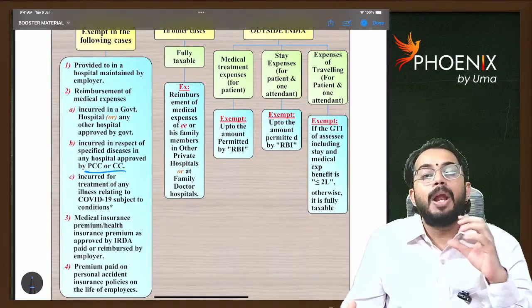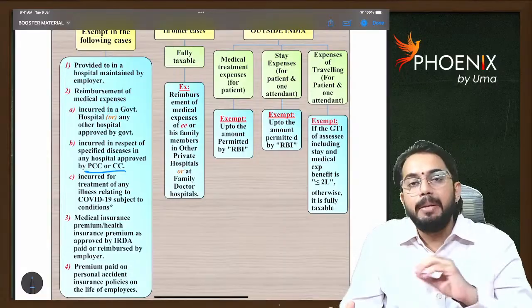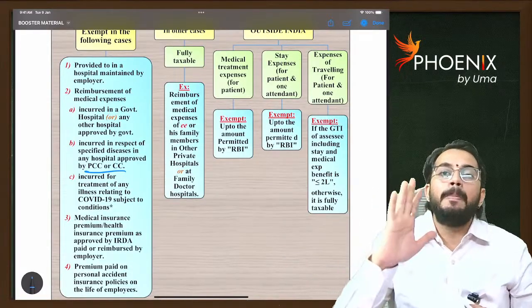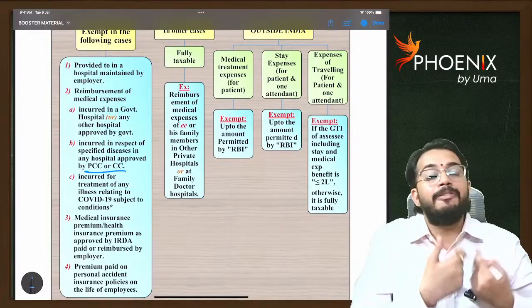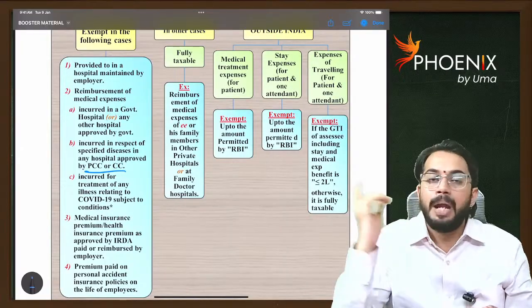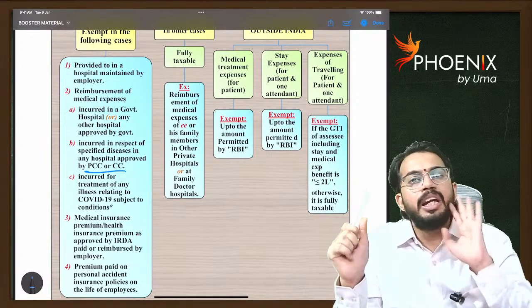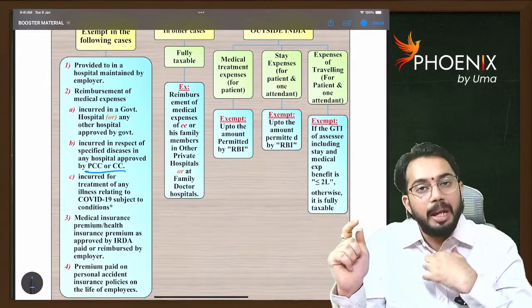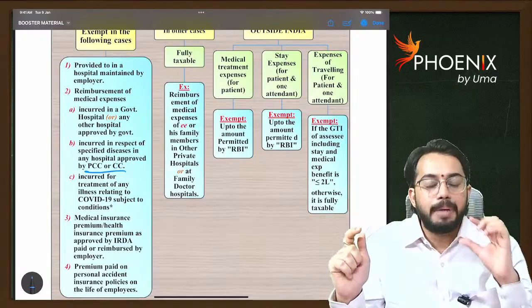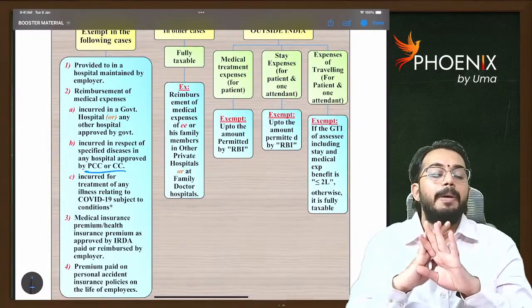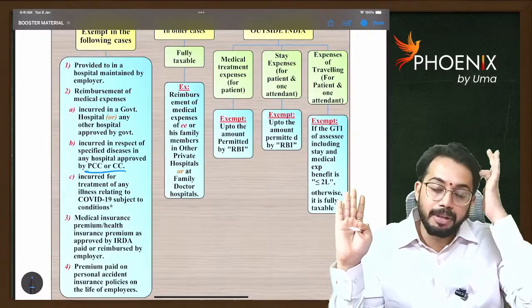Next, employer paid medical insurance premium for the employee. When I used to work in Infosys, 5 lakh rupees medical cover was there. That means if something happens to me, up to 5 lakh rupees medical bill will be paid by Infosys. Do you really think Infosys will pay? No, Infosys will pay the medical insurance premium in my name. Whatever medical insurance premium is paid by Infosys is a benefit received by me, but that benefit is not taxable to me. Are you able to understand?